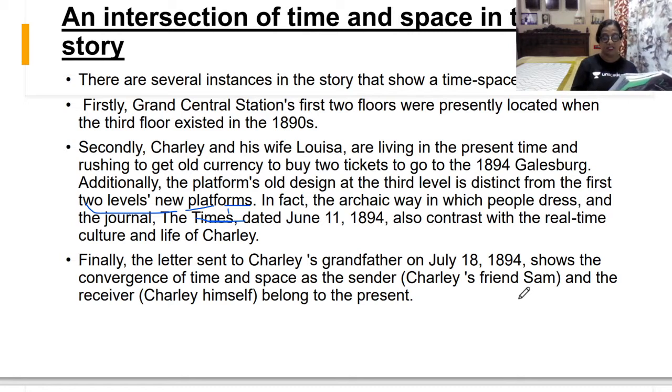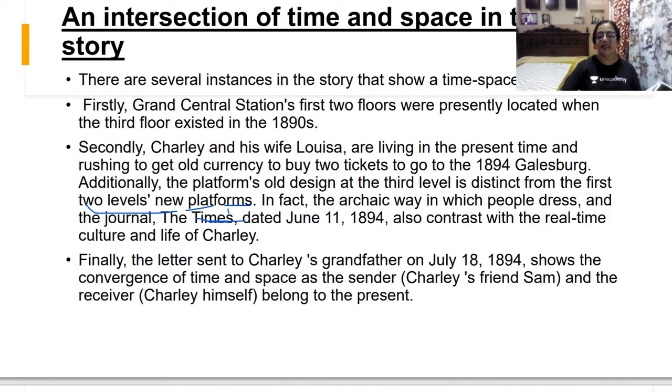My stamp collecting, for example, that's a temporary refuge from reality. So Charlie says that whatever the psychiatrist told, that was correct. Because Charlie had the hobby of collecting stamps, which is known as philately.